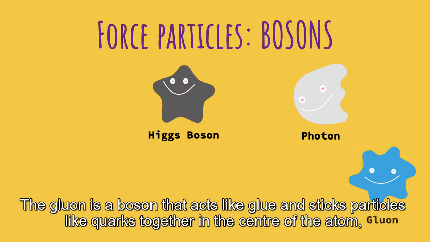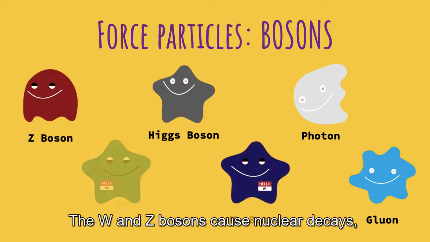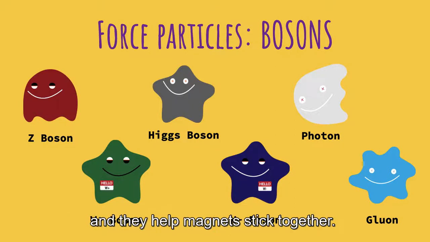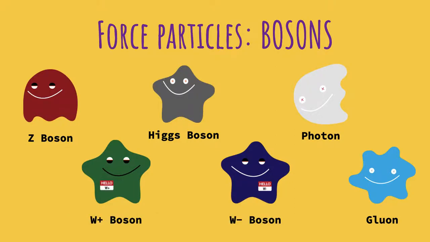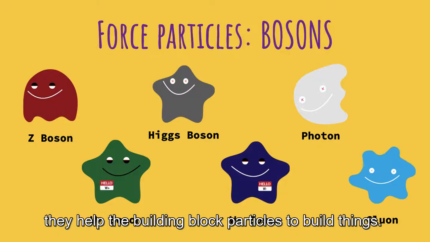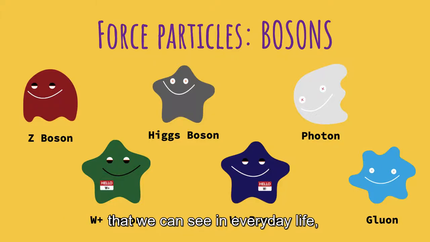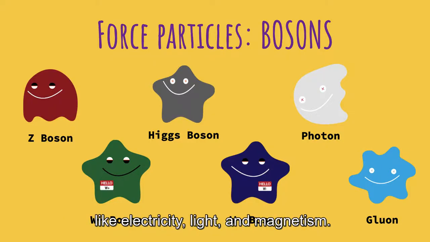The gluon is a boson that acts like glue and sticks particles like quarks together in the center of the atom, or the nucleus. The W and Z bosons cause nuclear decays and they help magnets stick together. So even though the force particles don't make things, they help the building block particles to build things. The force particles are also behind a lot of the things that we can see in everyday life, like electricity, light, and magnetism.